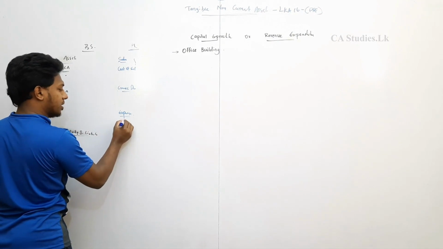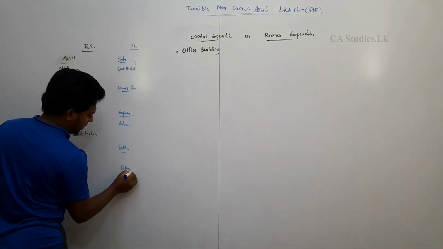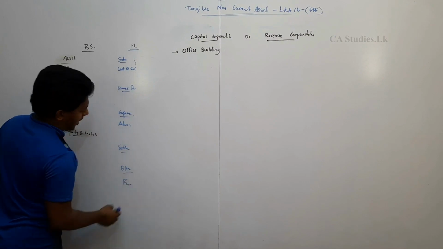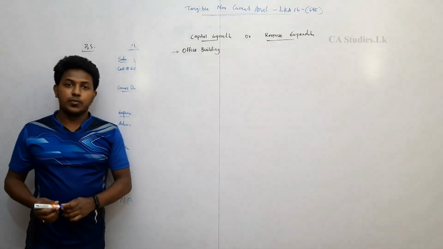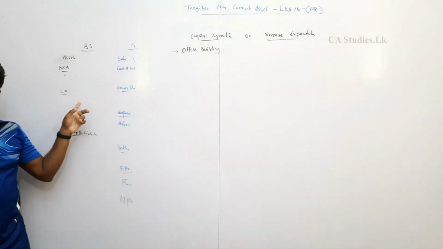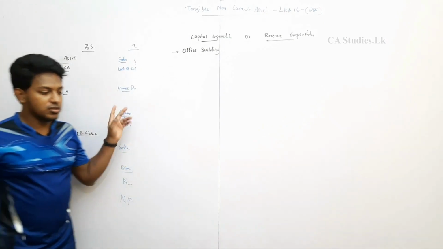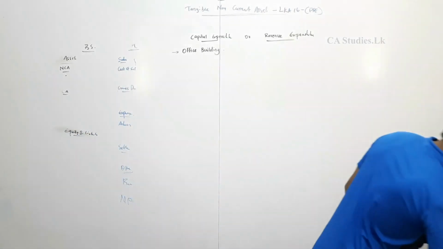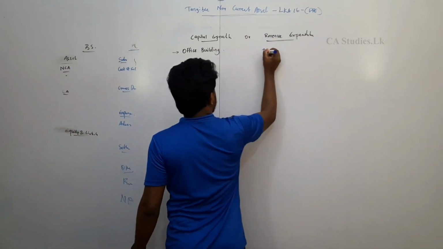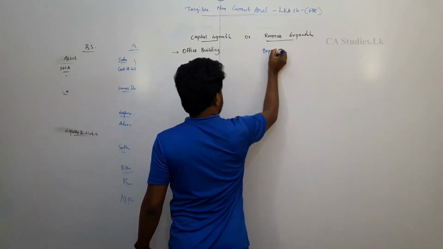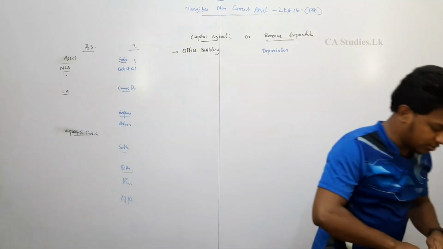Under the expenses, admin expense, selling and distribution expense, other expense, finance expense. After total expenses are deducted, net profit will be there. So does depreciation come to the balance sheet or profit or loss? Profit or loss. So depreciation will be revenue expenditure. What is next?